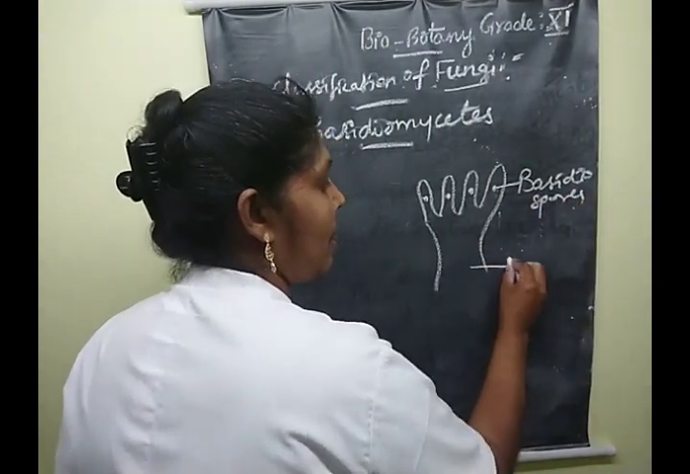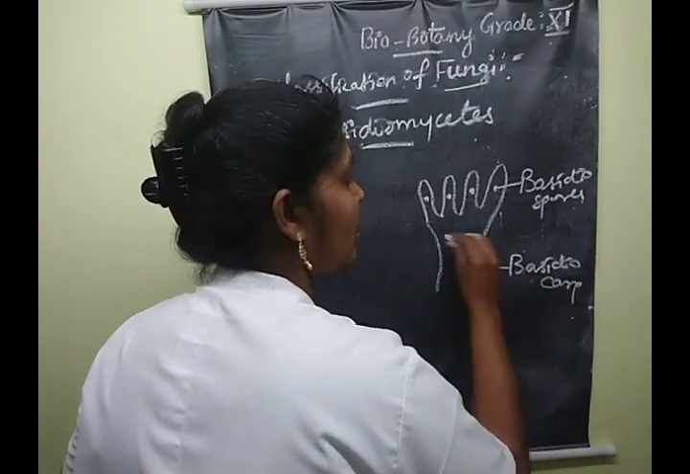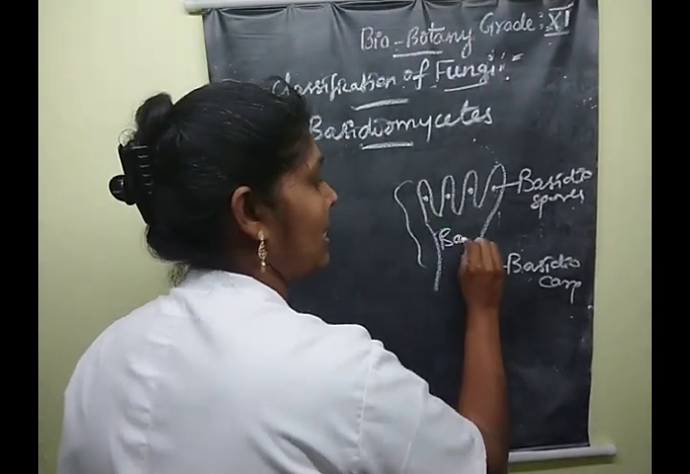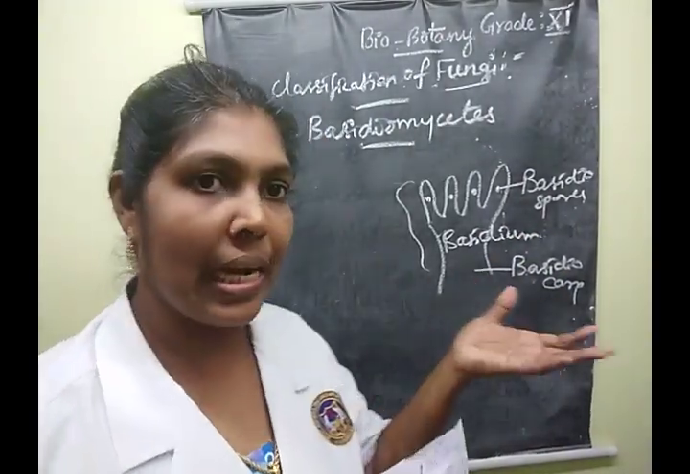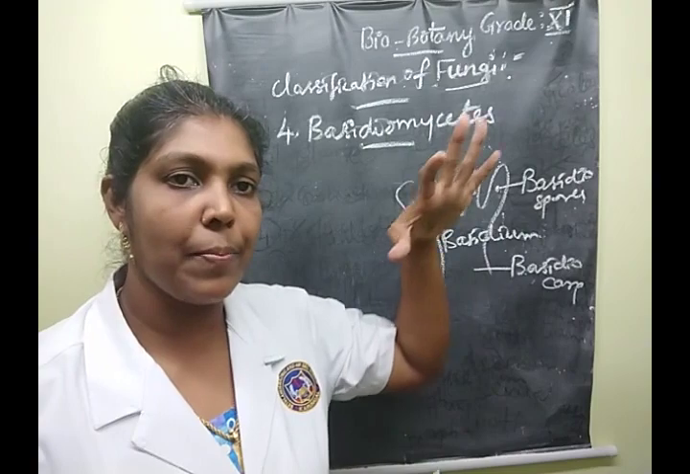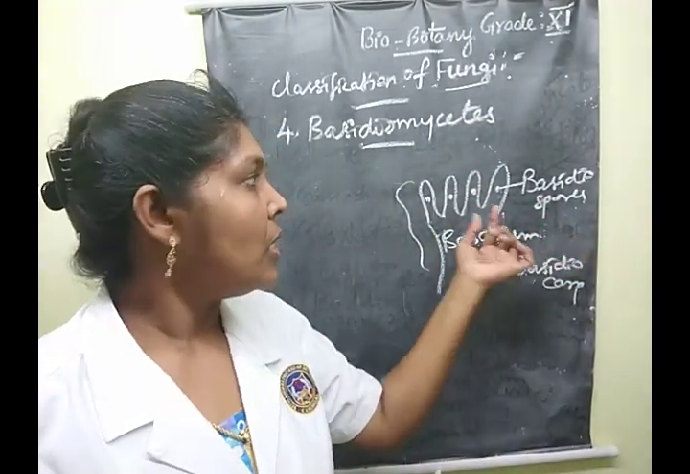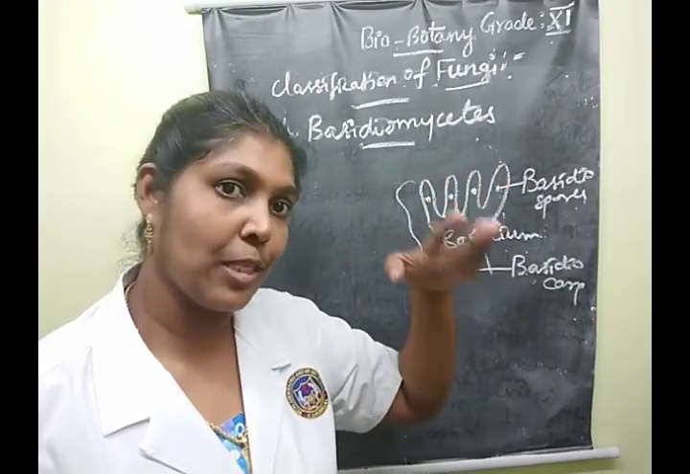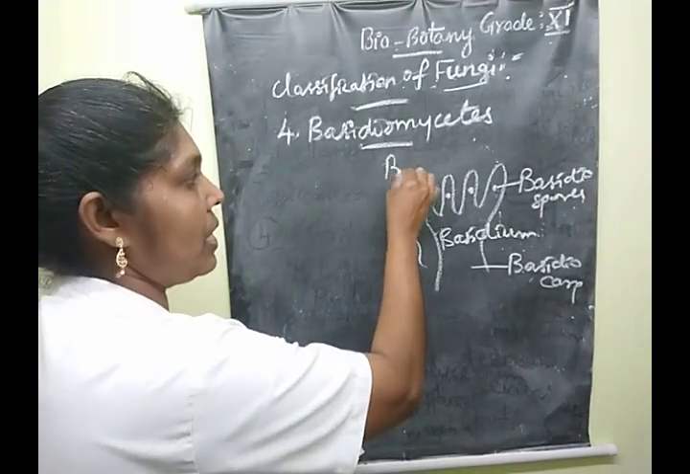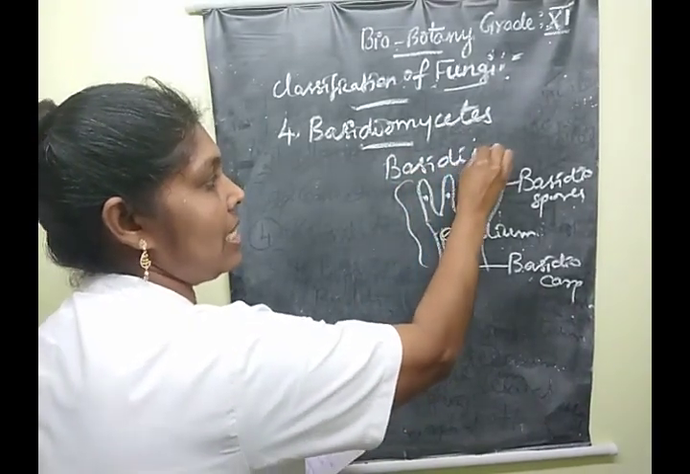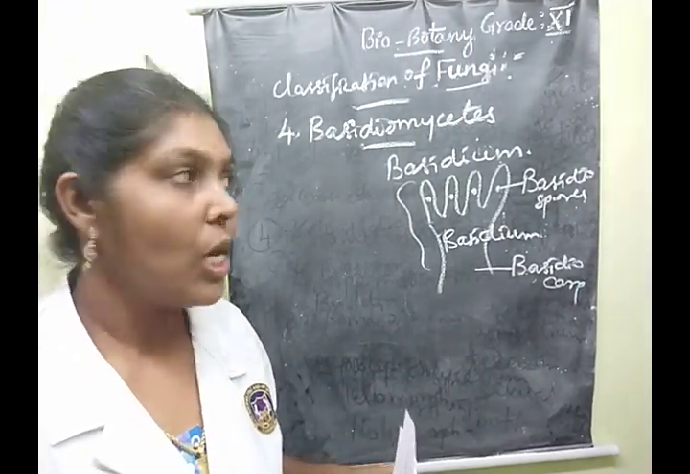So this is the basidiocarp, the fruiting body. This is called a basidium. Outside the cells, only this structure projects out. Understood, children? Say yes or no? Yes. So when karyogamy takes place, the basidium is formed. This is one of the important characters of the Basidiomycetes class. Basidium, understood?